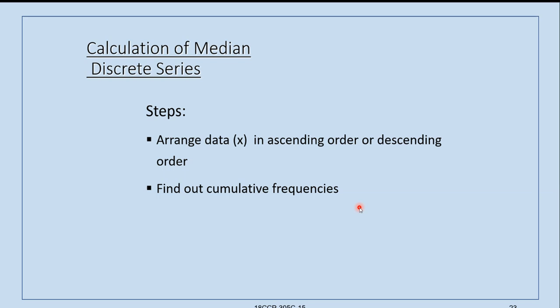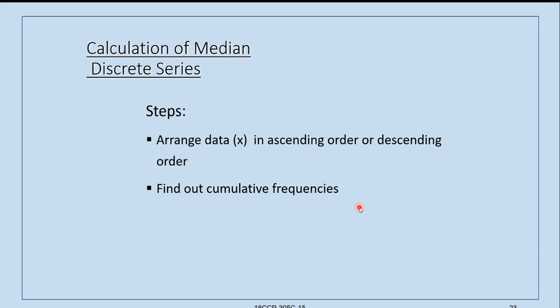So, the second column consists of frequencies. Then you have to take the cumulative of the frequencies. What are cumulative frequencies? We have seen in the arithmetic mean some problems for this.